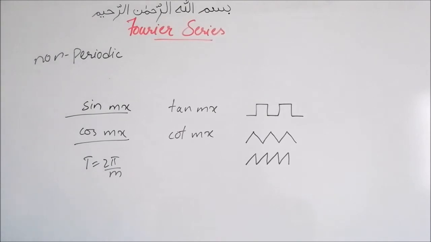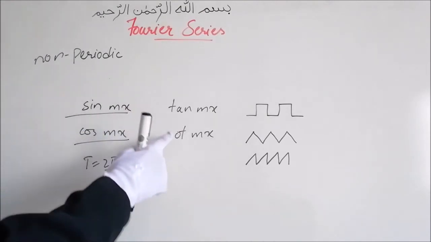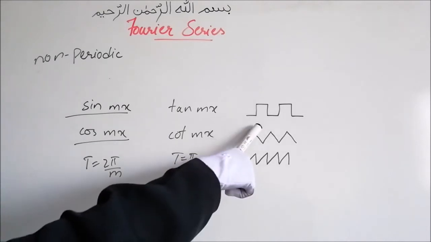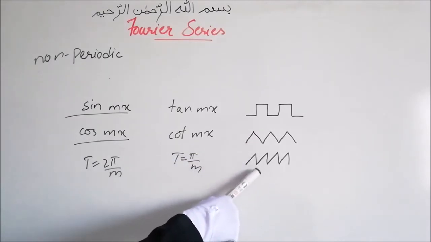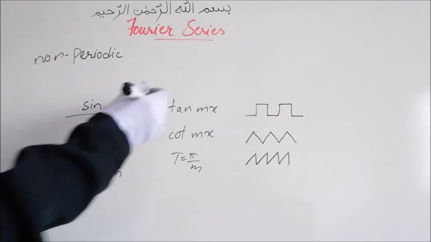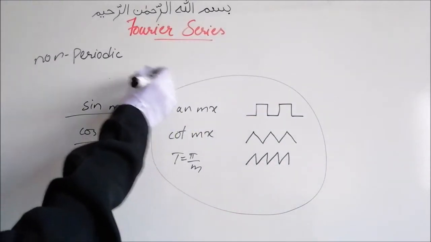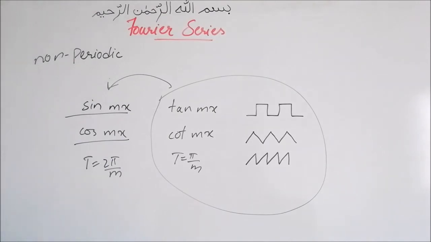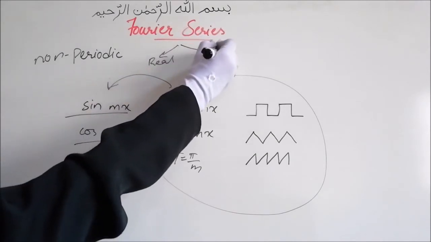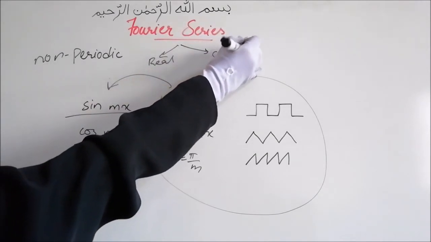Non-sinusoidal periodic functions are tan mx, cot mx with period pi by m, or square waves, triangular waves, or sawtooth waves. So what exactly do we do using Fourier series? Using Fourier series, we can convert these non-sinusoidal periodic functions into sinusoidal periodic functions. These Fourier series are of two forms. One is the real form of Fourier series, the other is the complex form of Fourier series.